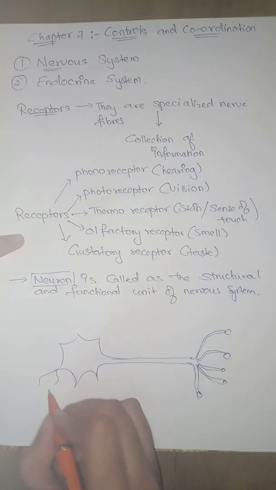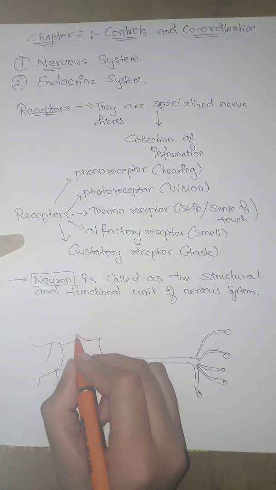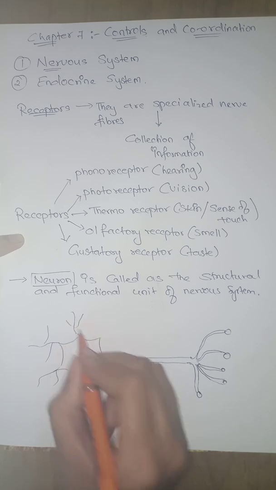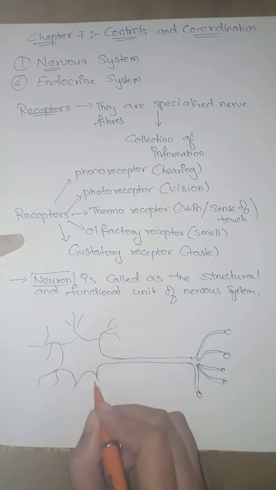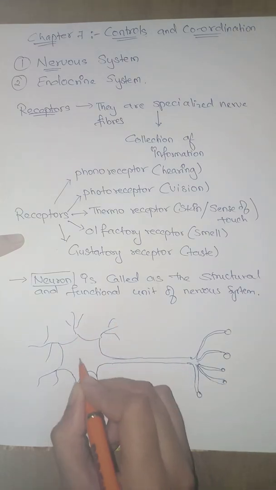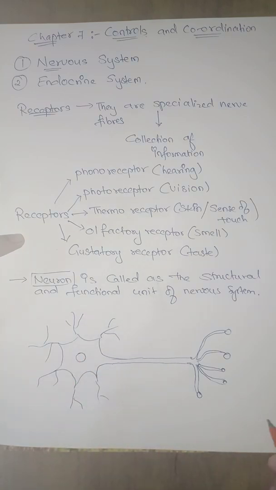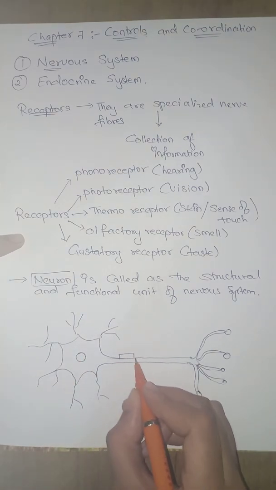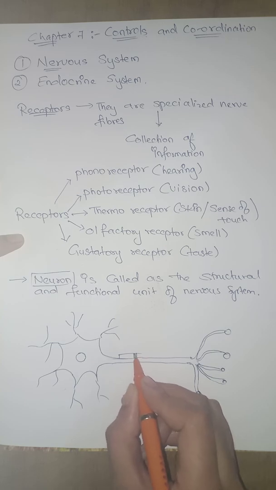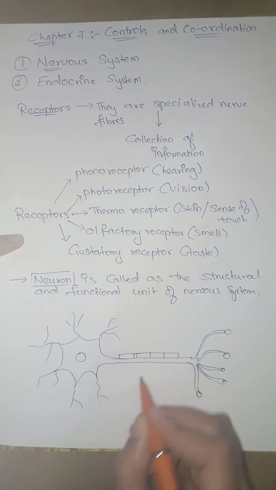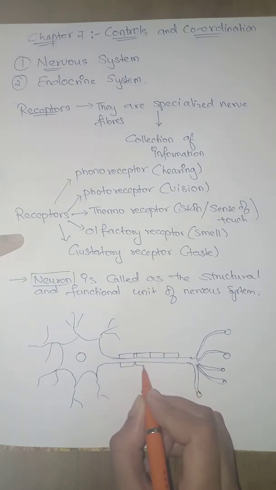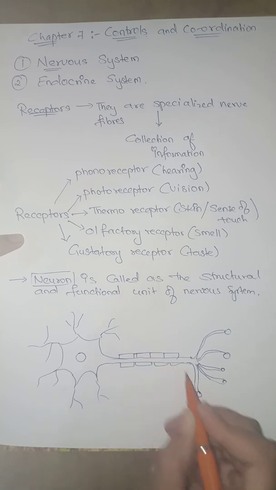Here you have the dendrites, which are joined with other neurons, and they are responsible for receiving signals from the neurons. This is the nucleus of the nerve cell, and here you have the sheath of myelin.